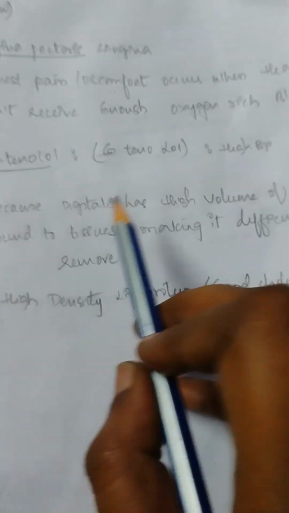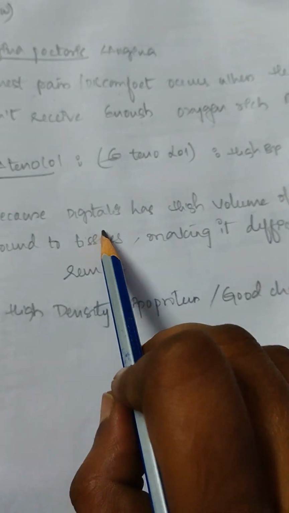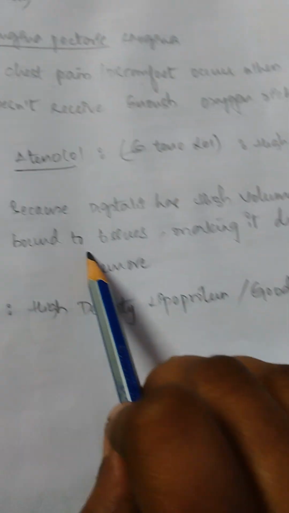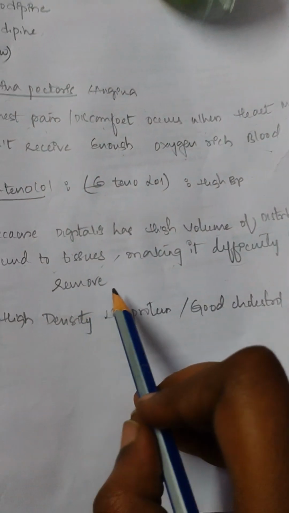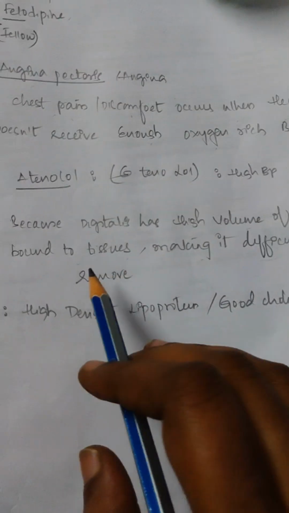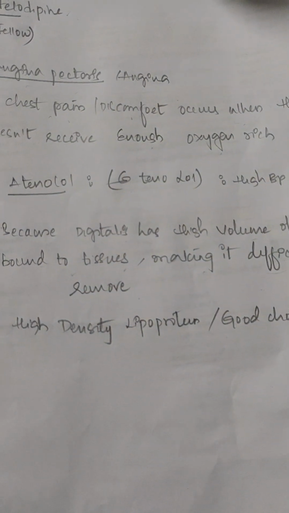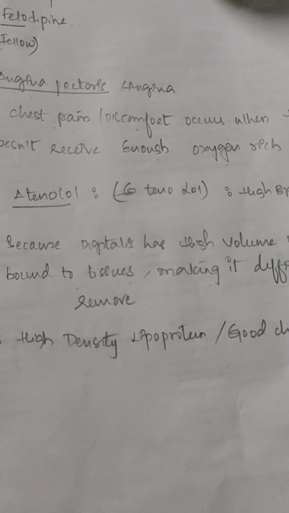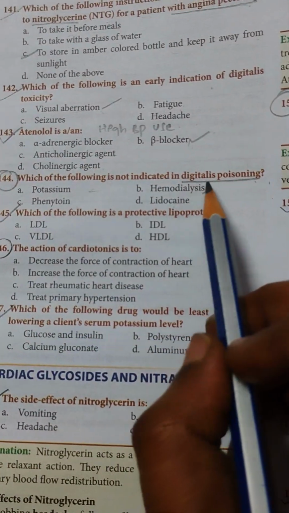After toxicity, it is difficult to remove from the tissues. So that's why the hemodialysis procedure is not preferred or indicated in digitalis poisoning.